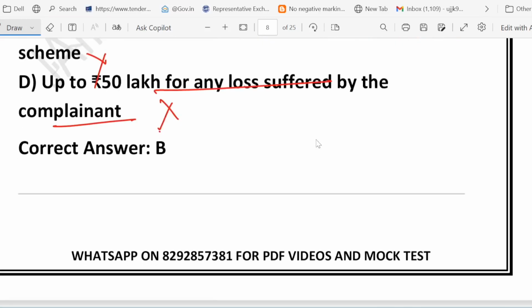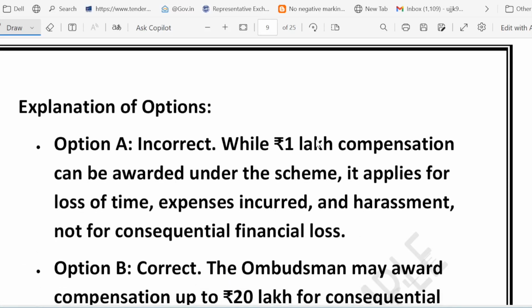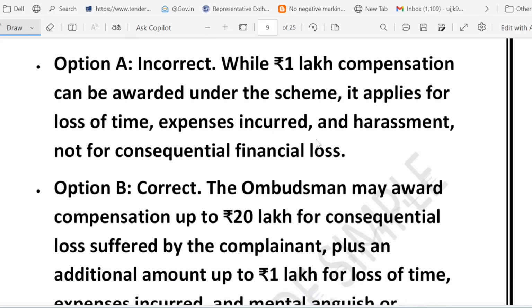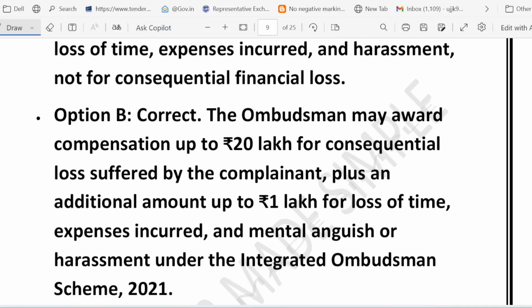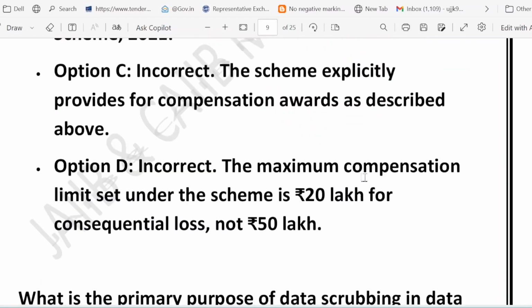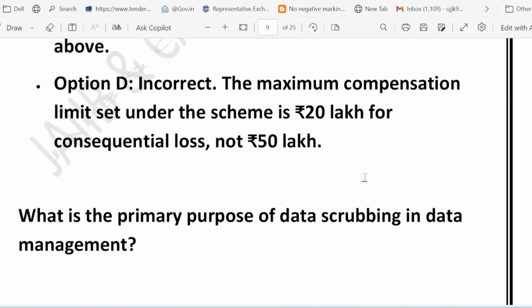So what we learned from this discussion is that the RBI Ombudsman scheme under RBIOS 2021 can award up to rupees 20 lakh for consequential financial loss plus 1 lakh extra, right, for mental agony or time loss. So please remember this, very, very important. Okay. And that makes the maximum possible compensation rupees 21 lakh in total. Okay. Now let's look at the next question.